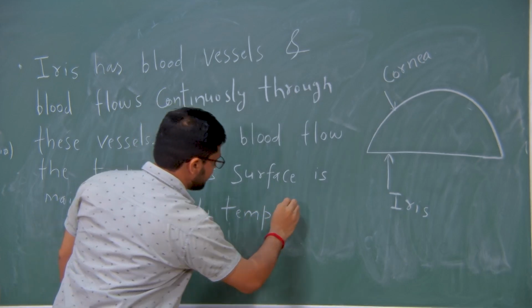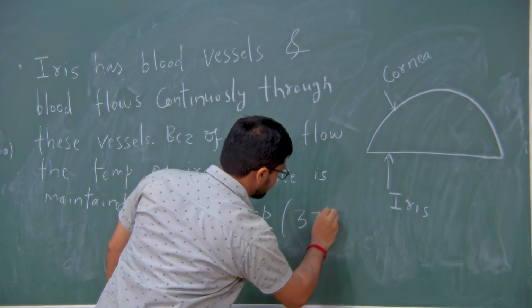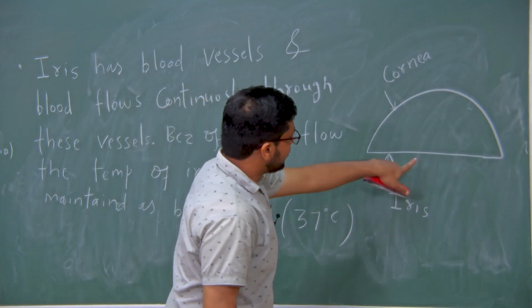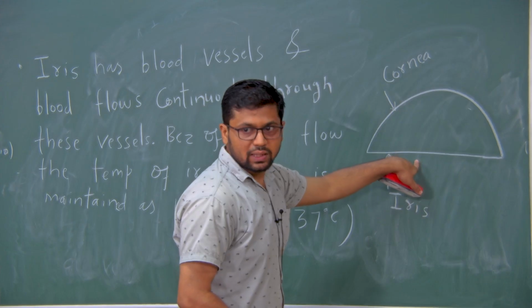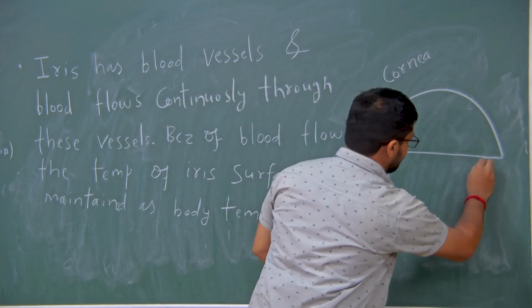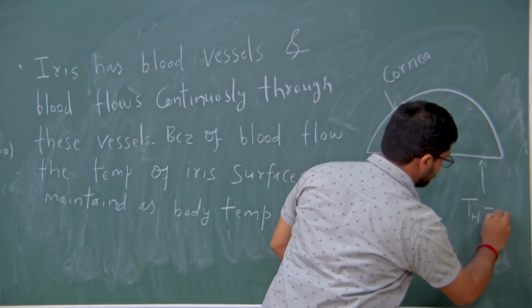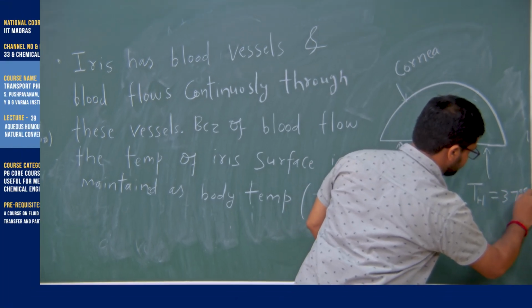So let us say it to be around 37 degrees centigrade. So the temperature of this iris surface is the same as body temperature because it has blood vessels, and let us say that this is Th equal to 37 degrees centigrade.